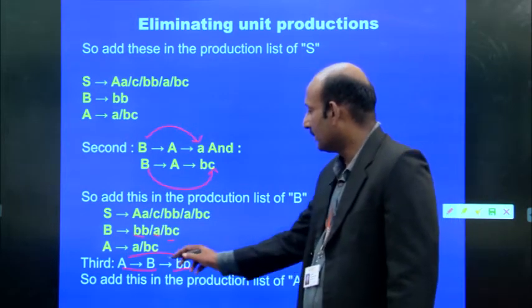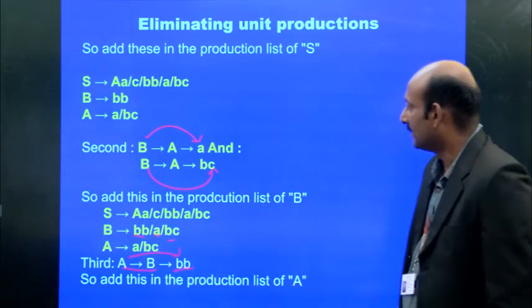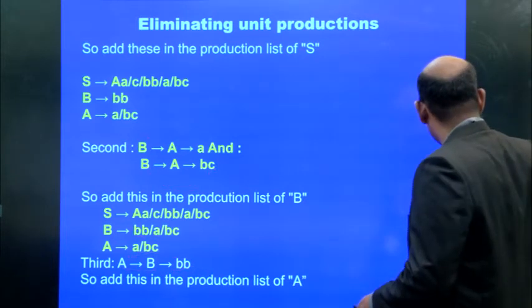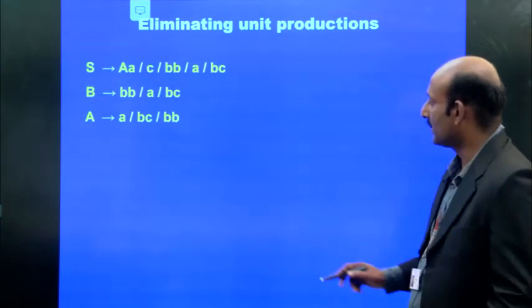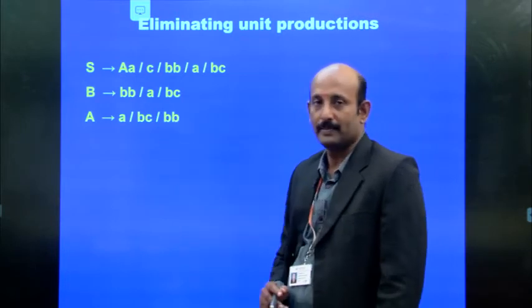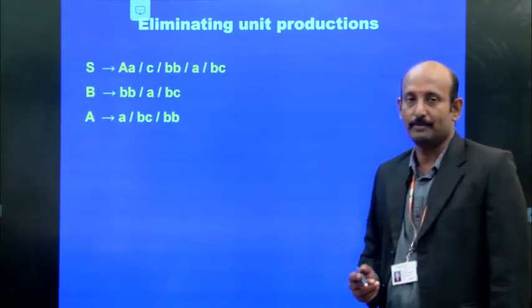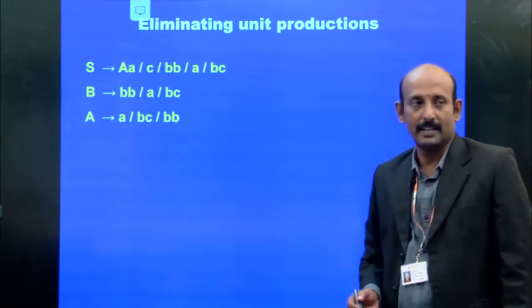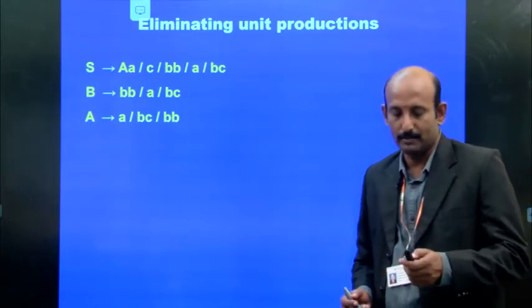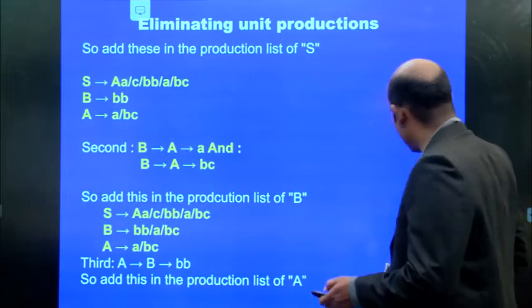Okay. Now, where A gives B, that means we can go for adding that BB. So this is an example for eliminating unit productions after we eliminate this unit production. What is the meaning of unit productions actually?